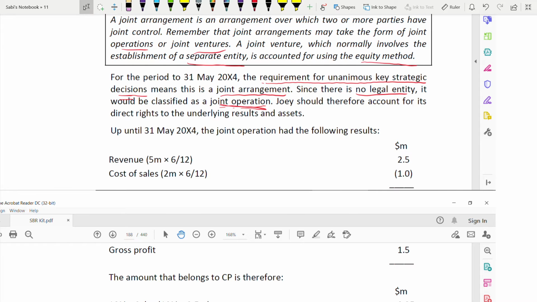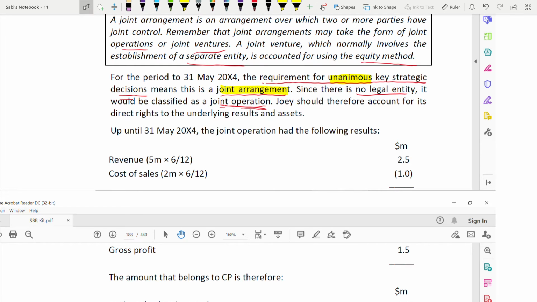Joint arrangements are divided into two: joint operation and joint venture. Joint venture means a separate legal entity. No separate legal entity, so joint operation.